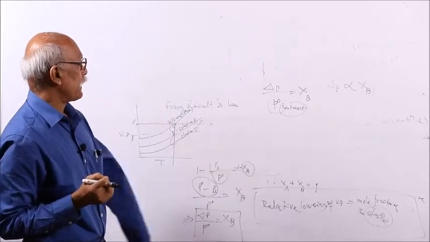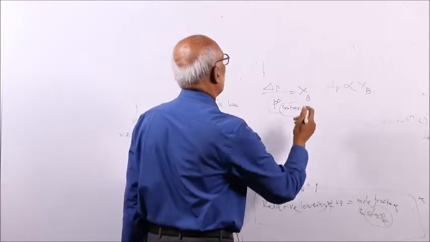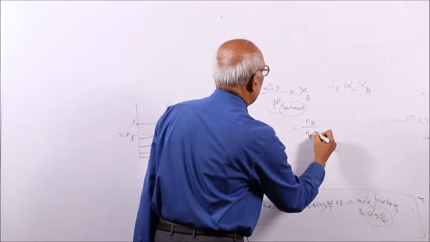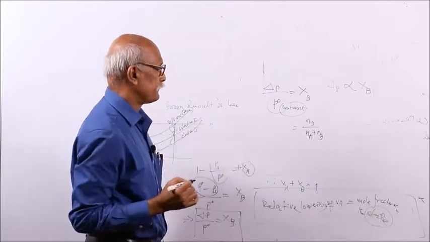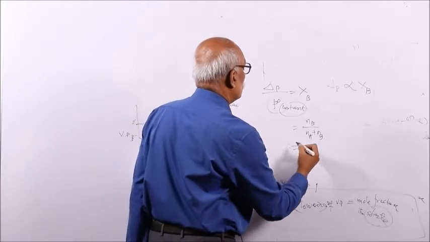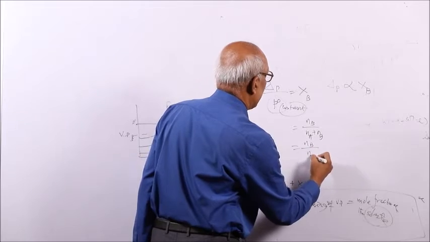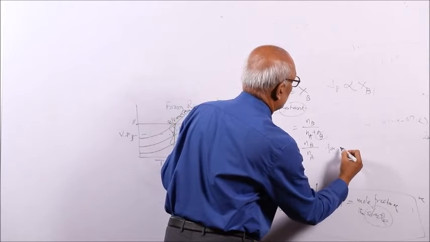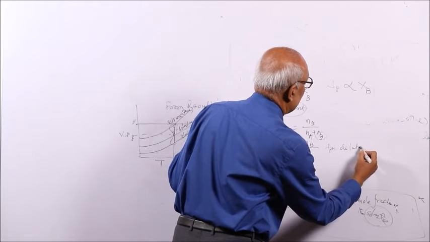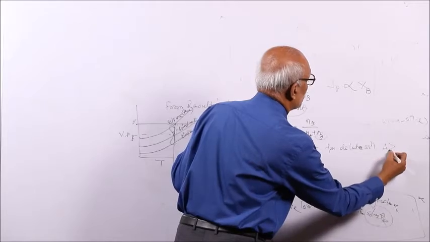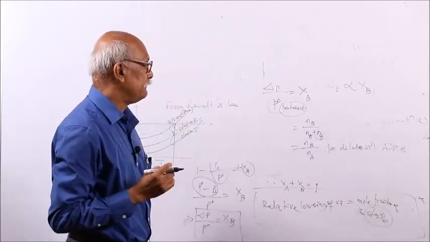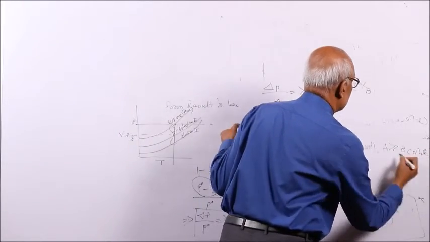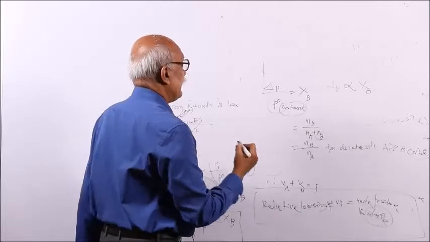So this relative lowering of vapor pressure is equal to the mole fraction of solute, that is NB by NA plus NB, and for a dilute solution that is roughly NB by NA, because B is much less. For a dilute or ideal solution, A is much more than B. B means solute. Solute is less and A is more. So NB by NA, roughly.